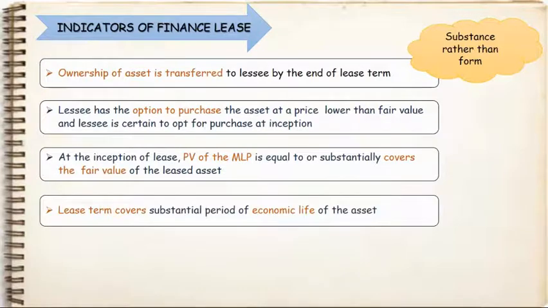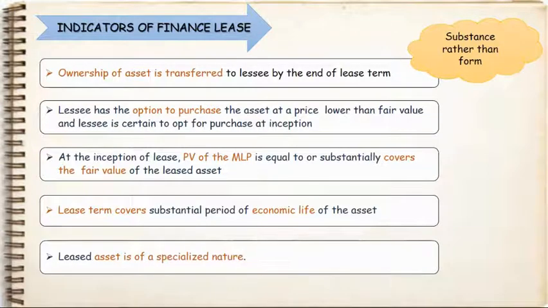4. Lease term covers substantial period of economic life of the asset. This standard does not define the term substantial. It involves professional judgment, generally above 75% of economic life. For example, when a machinery having economic life of 8 years is leased out for a period of 7 years, we can say that the measure of economic life of the machine is covered in the lease agreement. Therefore, the machine is used by the lessee for a majority of its lifetime, even though ownership lies with the lessor.